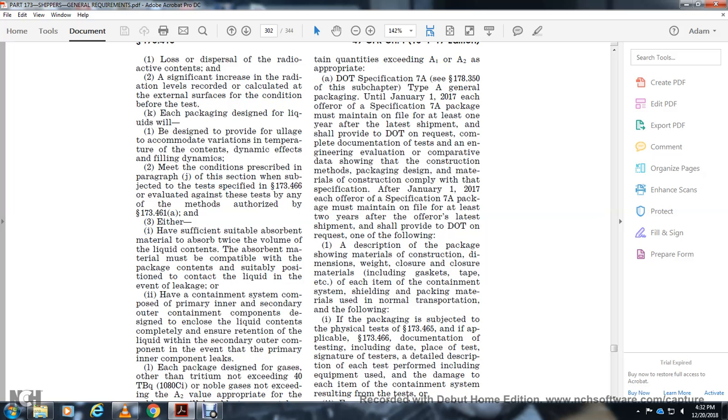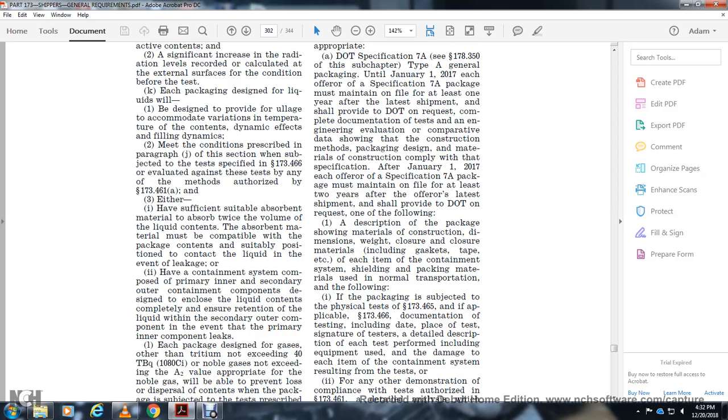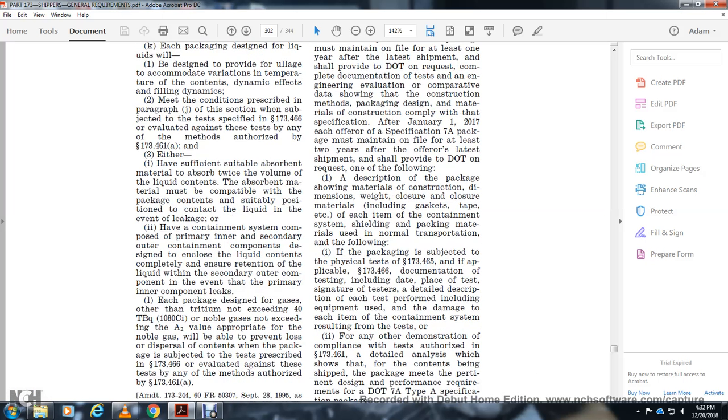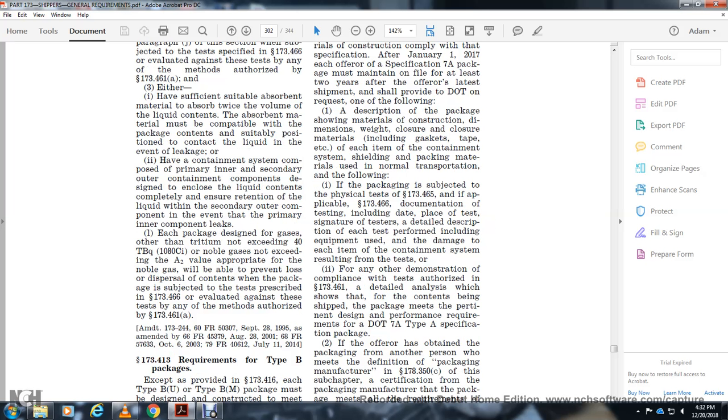Each package design with gas contents, for tritium exceeding 40 TBq or for noble gases exceeding the A2 value, must have an appropriate filter or valve to prevent any leak, unless the design of the packaging is subject to the tests prescribed in 173.466 and is evaluated against the test by any method authorized in 173.461A.